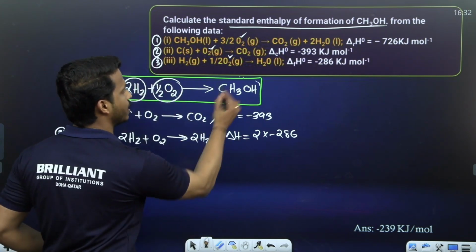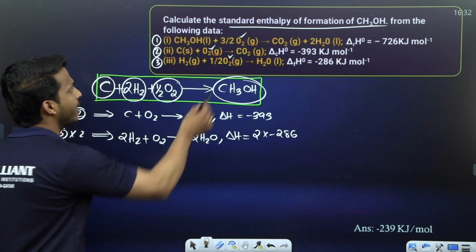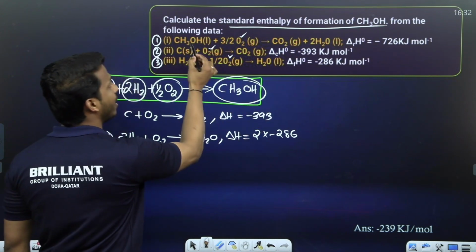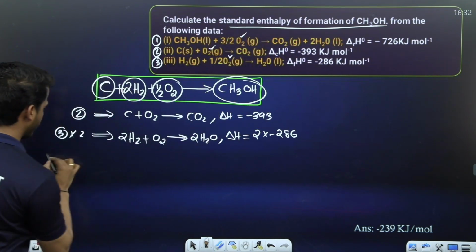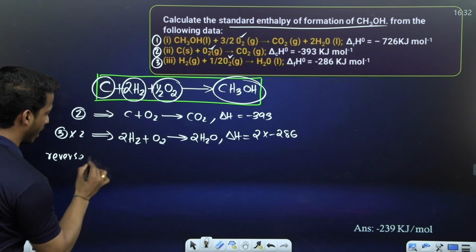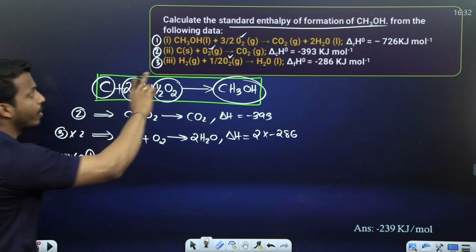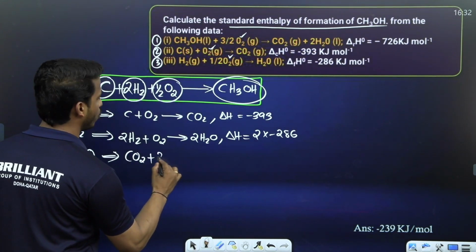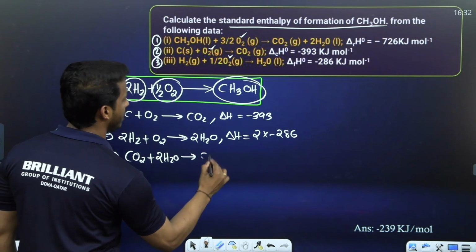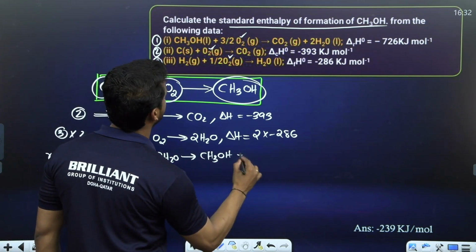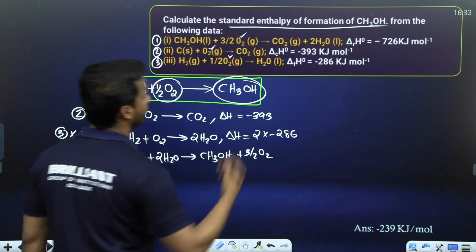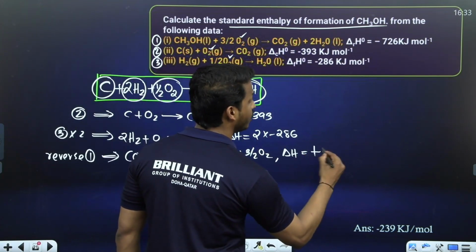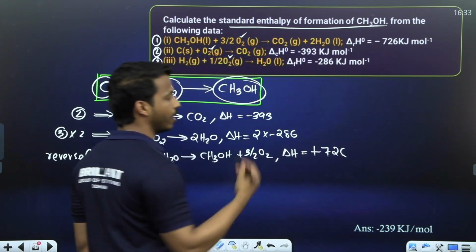What is left? CH3OH. Where is CH3OH? CH3OH is in the first equation, but we want CH3OH on the product side. Here it is on the reactant side. So reverse the first equation. All of you should write it, okay? If you reverse the first equation, what does it become, dear all? CO2 plus 2H2O gives CH3OH plus 3 by 2 O2. Correct. And what happens to the delta H if you reverse an equation? The sign changes. If it is minus, it becomes plus.